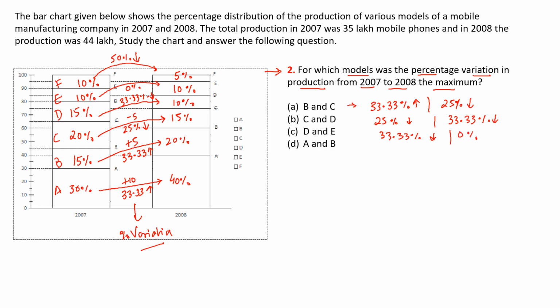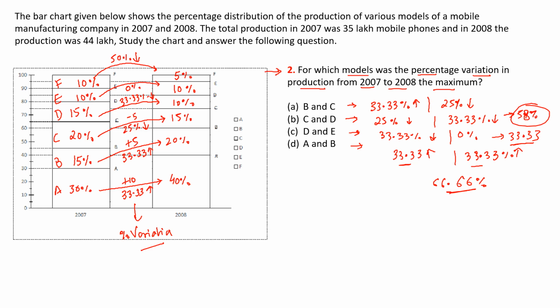And last option A is 33.33% increase, and for B it is 33.33% increase. So if we see by the magnitude, the percentage variation for A and B is 33 plus 33, 66.66, which is the highest, as it is 33.33 net change, and it is decreasing by 33 plus 25, that means 33, 38, 48, 58 percentage.